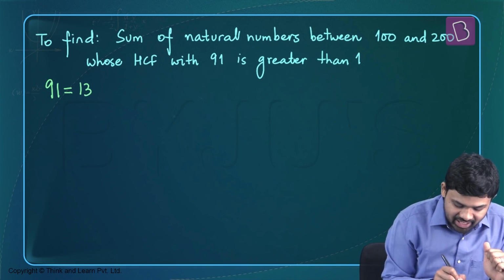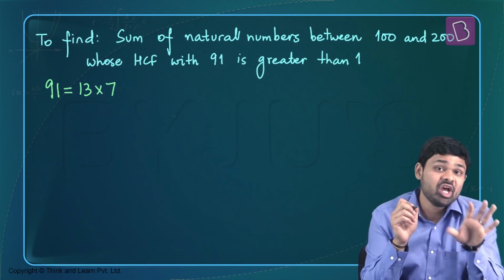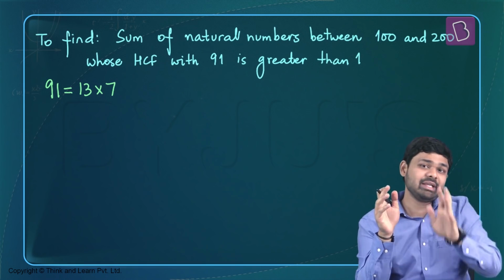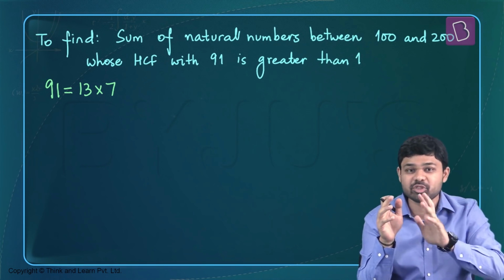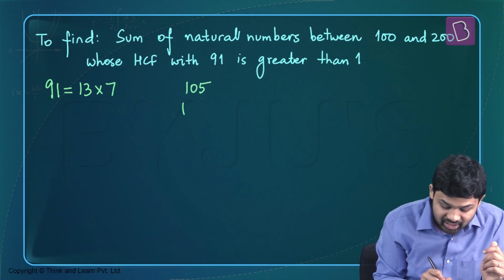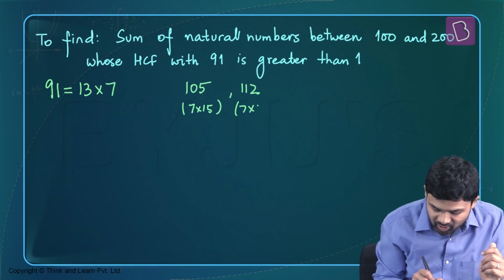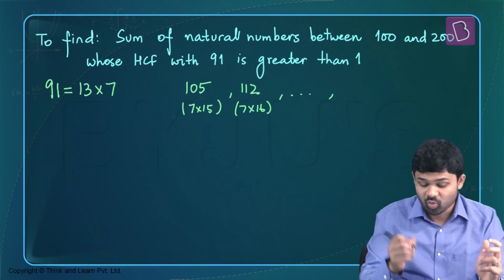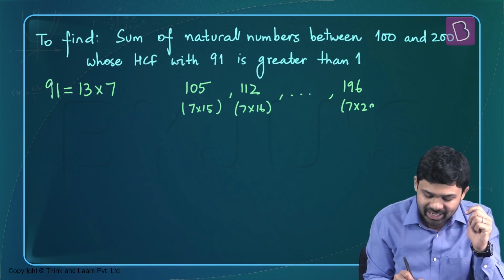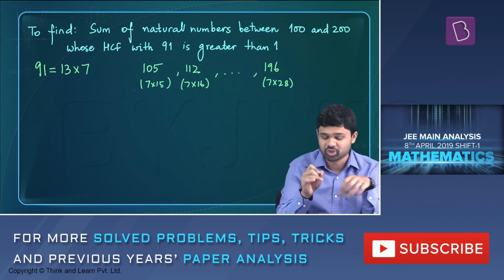91 is nothing but 13 times 7. So we have to find out all the numbers between 100 and 200 which have 13 as a common factor and 7 as a common factor. This means we are going to find the multiples of 7 between 100 and 200 and the multiples of 13 between 100 and 200. So the multiples of 7 are 105, which is the 15th multiple of 7, 112, which is the 16th multiple of 7, and so on until 196. 14 14s are 196, so that's 7 times 28. All such quick arithmetical knowledge is going to be very useful in such questions.